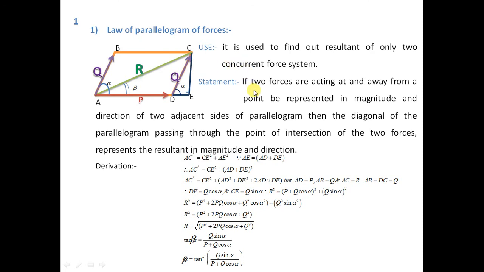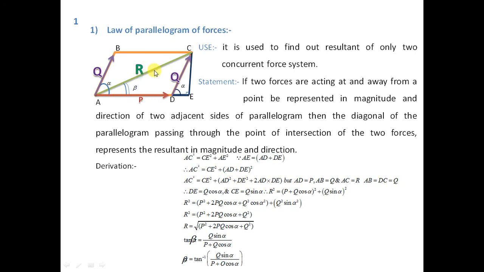Statement, I will read out: if two forces acting at and away from a point, at means A, away from point A, are represented in magnitude and direction by two adjacent sides of a parallelogram, here P and Q representing the two sides of the parallelogram, then the diagonal of the parallelogram, this is R, passing through the same point of intersection, that is A, of the two forces, represents the resultant in magnitude and direction.